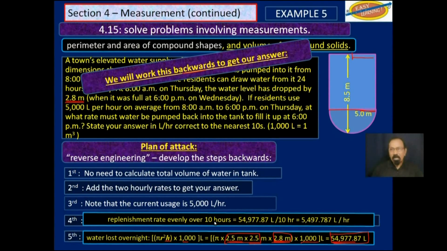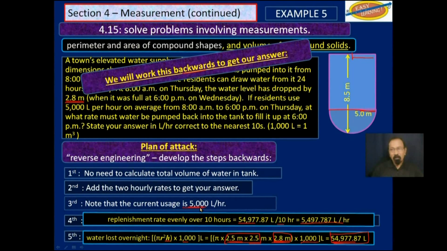Now that amount has to be replenished in 10 hours. So every hour you have to pump back 5,000 liters... 5,497.787 liters.